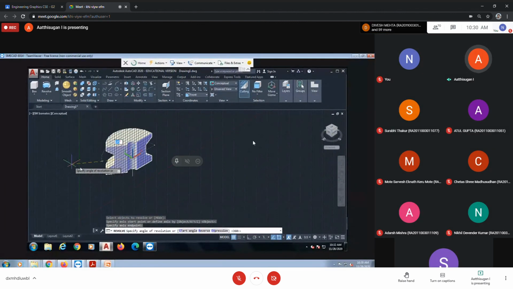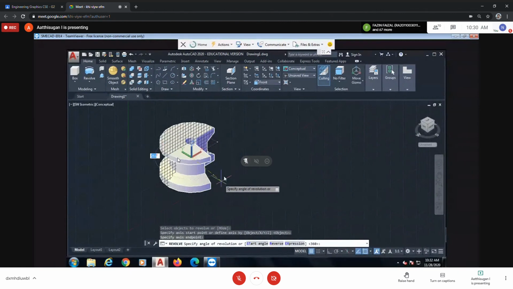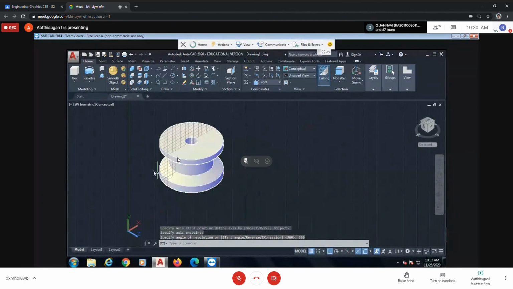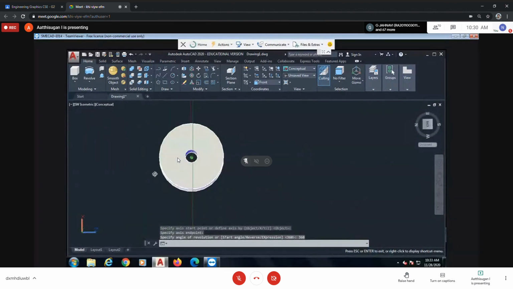I'm going to revolve into some angle. If I want 180, half will be there. 270 means three-quarters will be there. So if I revolve 360, it becomes like this.